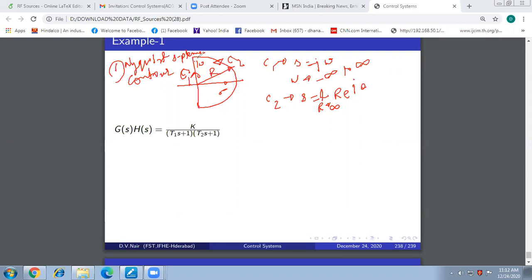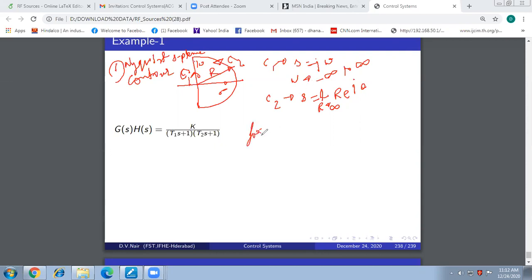For C1, it encompasses the entire imaginary axis from minus infinity to plus infinity. Once you have drawn the Nyquist contour, next I will obtain the mapping of G(s)H(s) for each of the two segments.